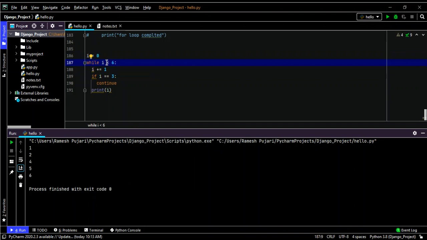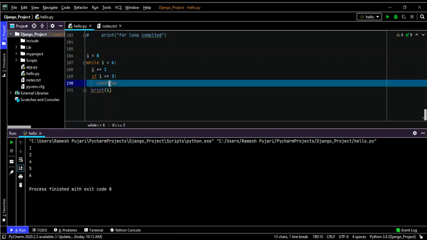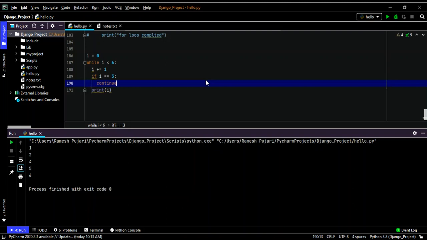While i is less than 6, I increment the i value by 1. If i equals 3, then it stops there and continues with the rest of the loop. I will run this program. You can notice here that 3 is not printed because I am using the continue statement.